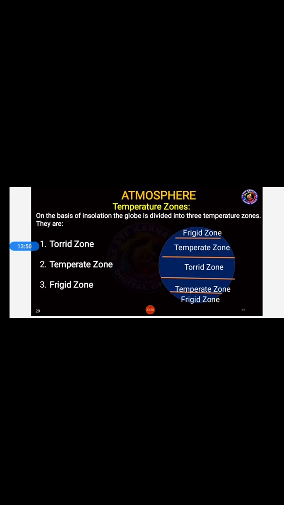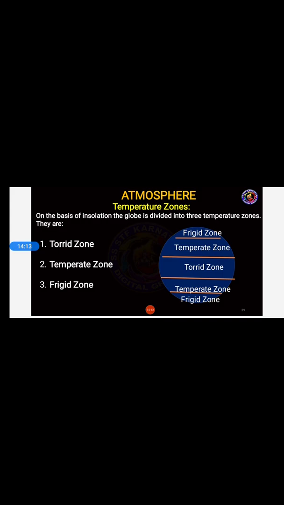Now let us see the temperature zones. On the basis of insolation, the globe is divided into 3 temperature zones. On the basis of the solar radiation that comes from the sun to the earth. In the last screen I explained insolation to you, students. Insolation is nothing but the solar radiation that comes from the sun to the earth.